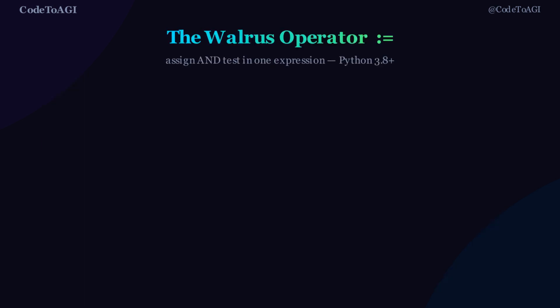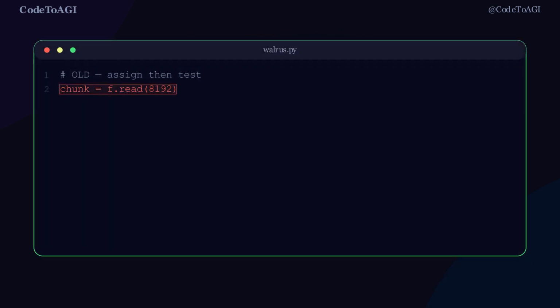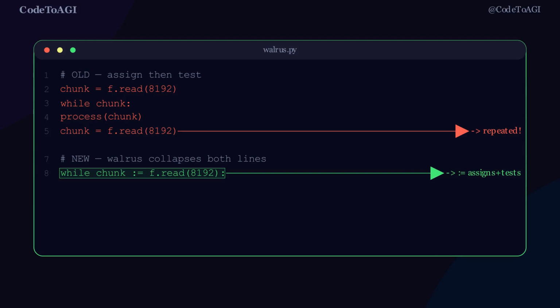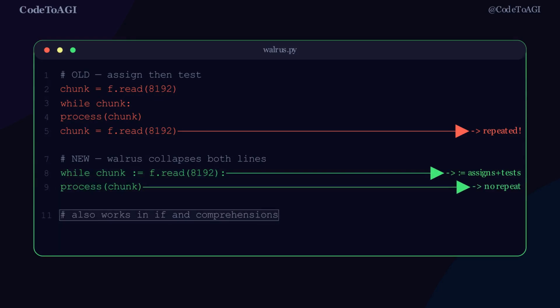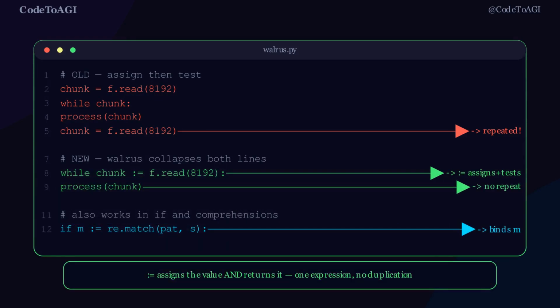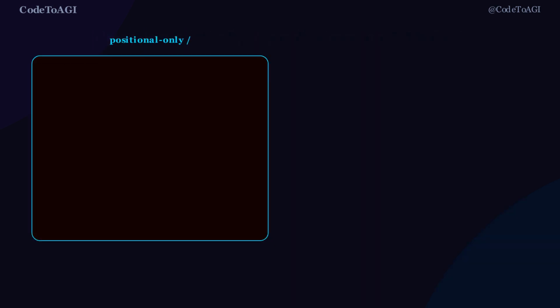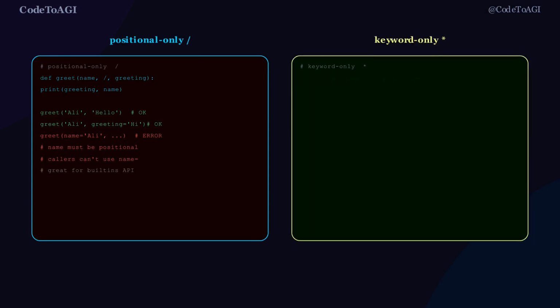The Walrus operator, :=. Old pattern: assign chunk, then test chunk in the while condition. You write the read call twice. That is the problem. Walrus collapses both into one line. While chunk := f.read(), assigns and tests. Also works inside if m := re.match. One expression. No duplication.